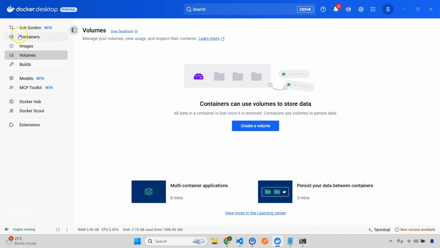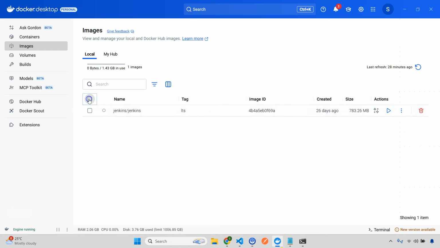If I go here, let's go to images. You can see that we have Jenkins here. We don't have anything else now.